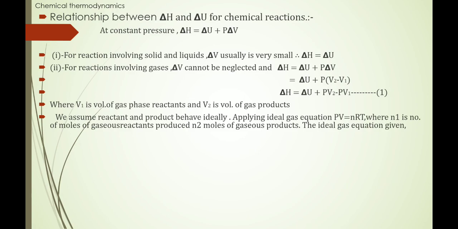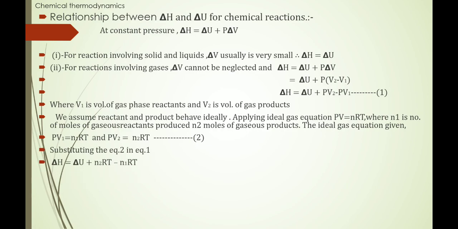Applying the ideal gas equation, PV is equal to nRT, where N1 is the number of moles of the gaseous reactants and N2 is the number of moles of the gaseous products. The ideal gas equation gives PV1 is equal to N1RT and PV2 is equal to N2RT. Now we substitute these values in equation 1, then we get delta H is equal to delta U plus N2RT minus N1RT.